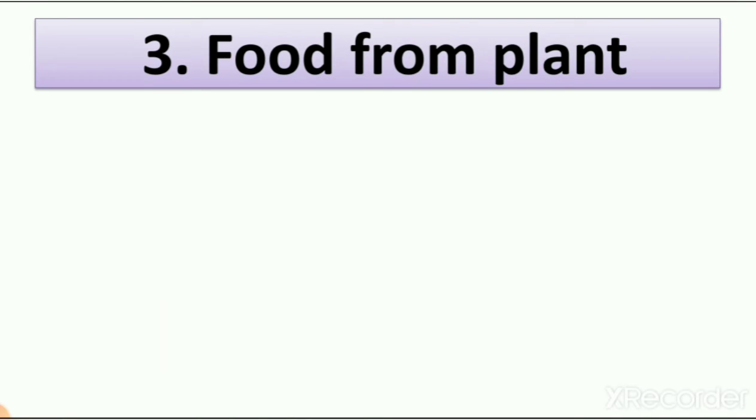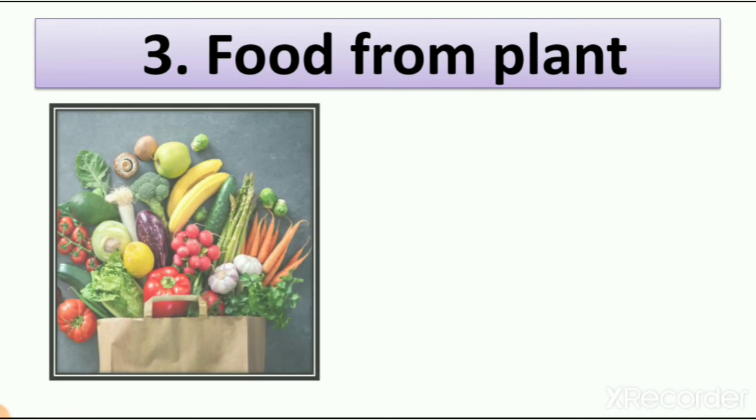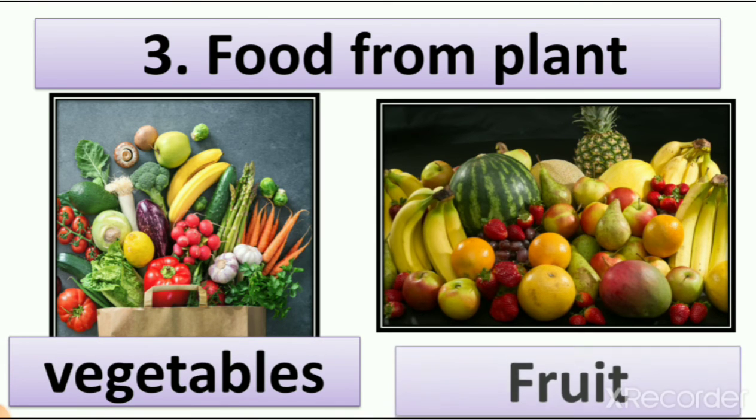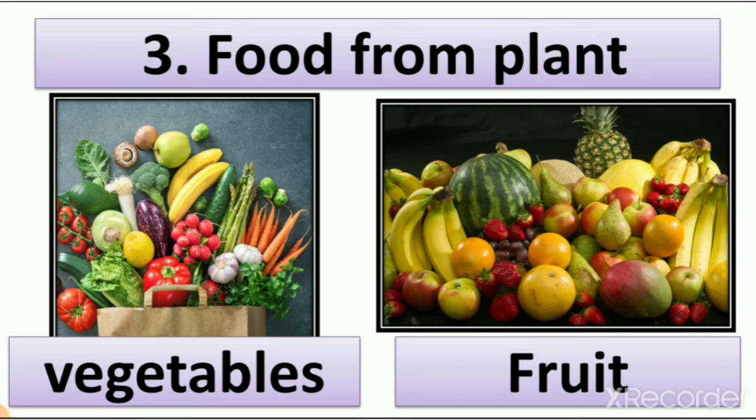Then number 3, food from plant. So we get different types of food from plant. Which food we get from plant? Cereals, pulses, fruits, vegetables, tea, coffee, sugar, all these things we get from plant. We also get oil from plant. So I write here fruits and vegetables. I write here spelling of vegetables and fruit also. You can write here cereals also, pulses also, tea, coffee or sugar also.